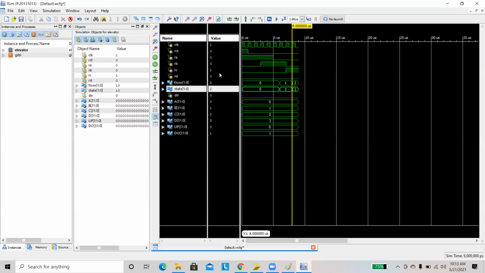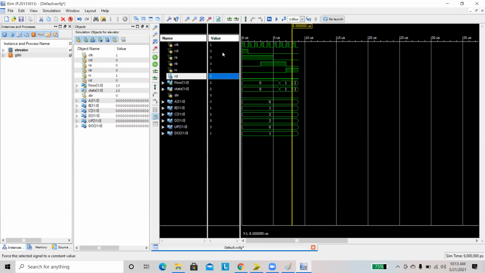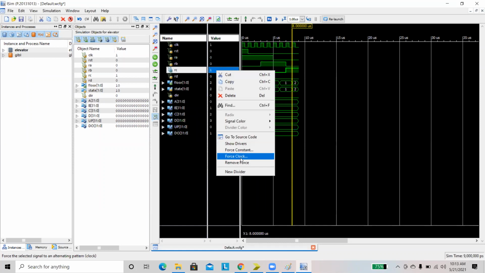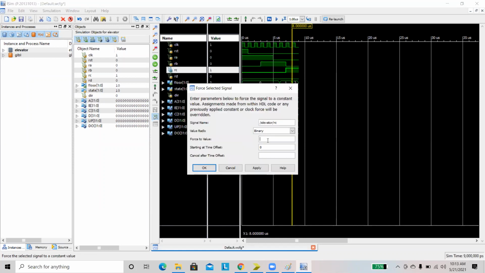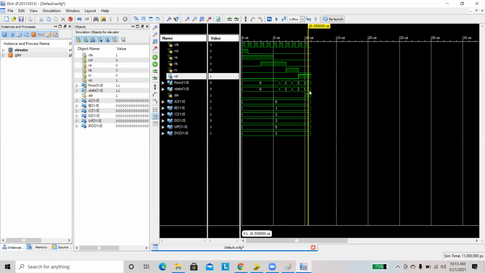C state. When the request is coming from D state, here we are applying request from D state, then the state will be moved to third state.